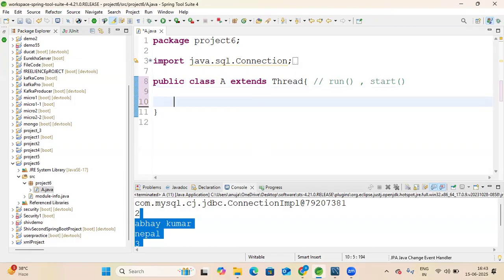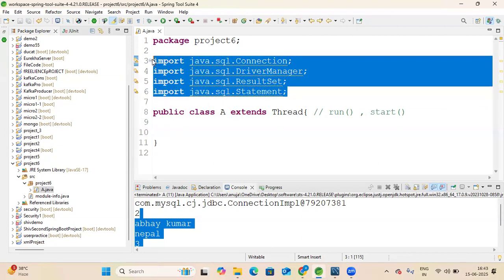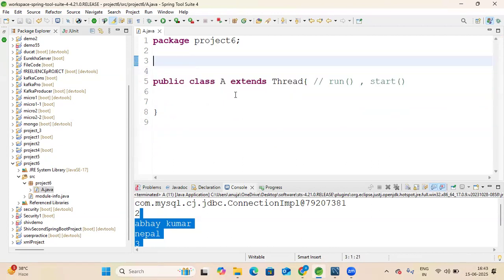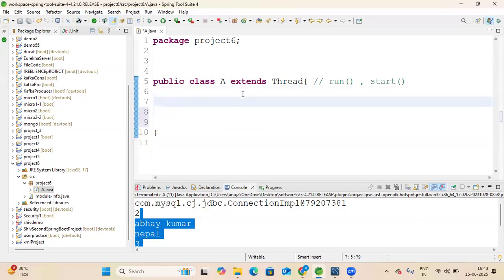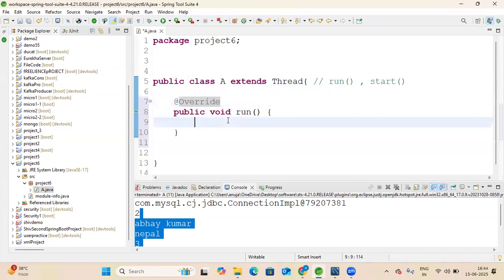Now we will override the run method. We have to override the run method, so first create a run method that is public: public void run. We will override this method with the @Override annotation, because in this method we are changing the logic.